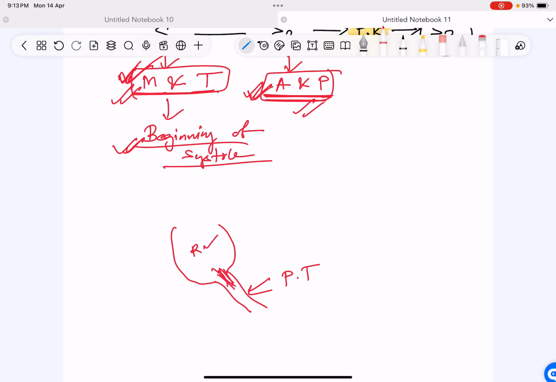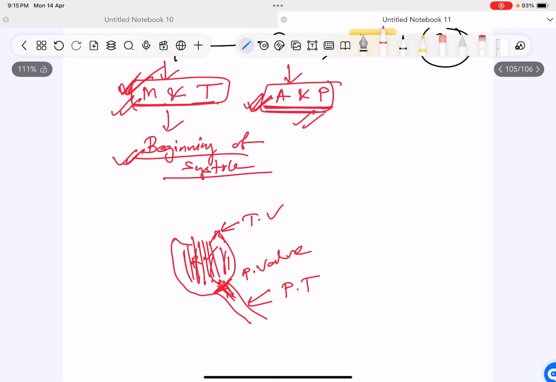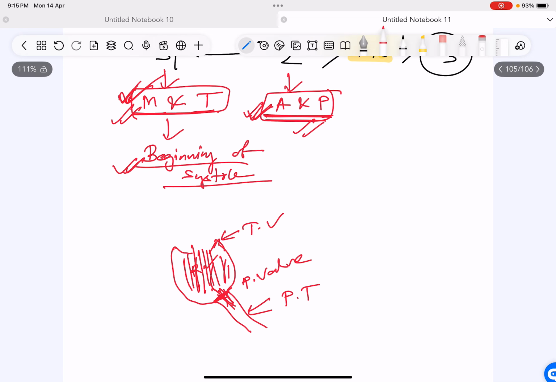Now, what happened? S2 happened. This point got closed. So the pulmonary valve is now closed. So this is the beginning of diastole. Now this is open, so now blood will get inside and will get filled. This is the tricuspid valve. Before the closure of the aortic and pulmonary valves, they were open, so blood was going out into the outlet. There is the aorta and pulmonary artery. The moment they closed, it is now the beginning of diastole.